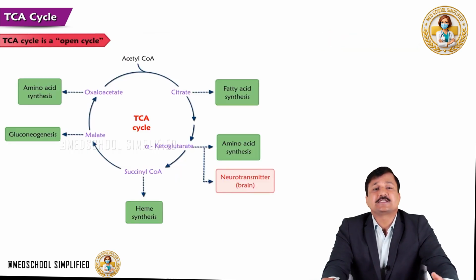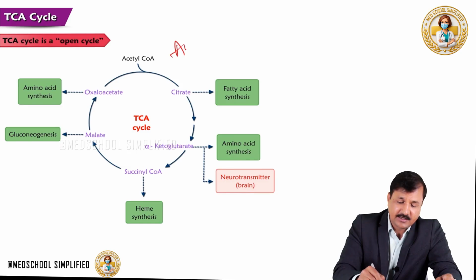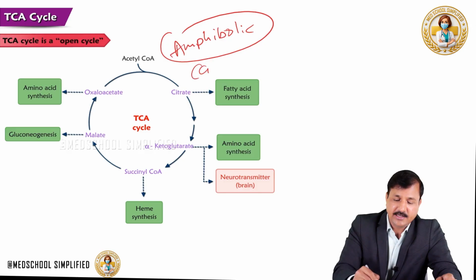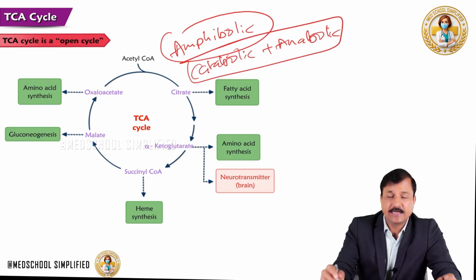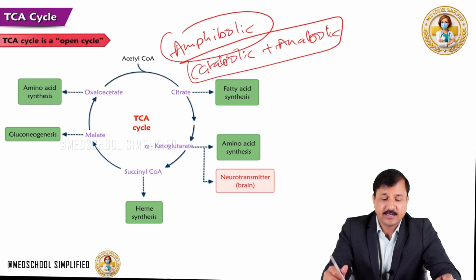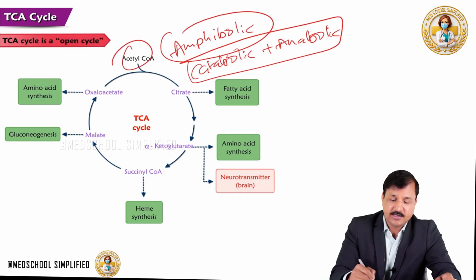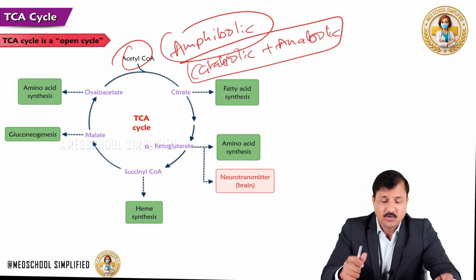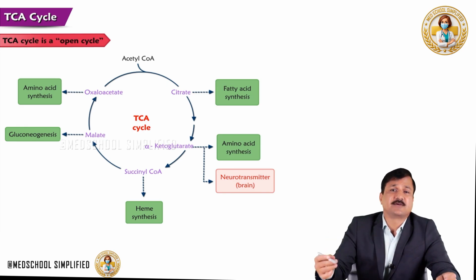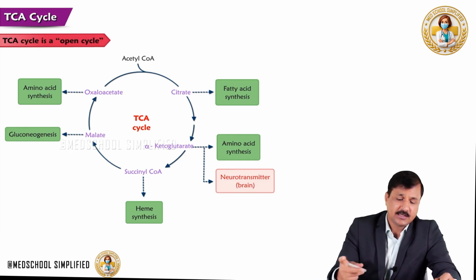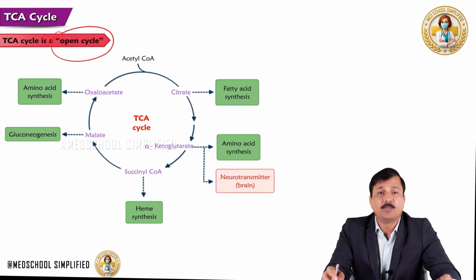Now, note that the TCA cycle is an amphibolic cycle. Amphibolic cycle means it is catabolic and also anabolic. So it is a combination of catabolic and anabolic depending on the needs of the tissue, the needs of the cell. It can be totally catabolic where acetyl-CoA is completely oxidized into carbon dioxide, or some of the intermediates of the TCA cycle can be taken out of the TCA cycle to synthesize something, like an anabolic process. That's why the TCA cycle is referred to as an open cycle.